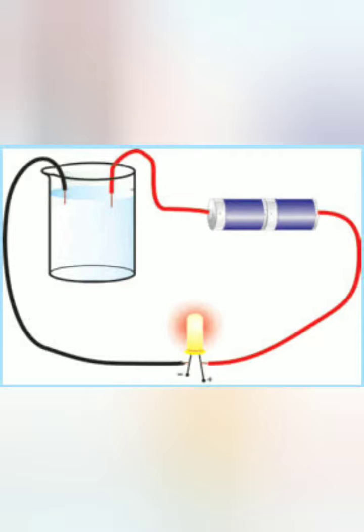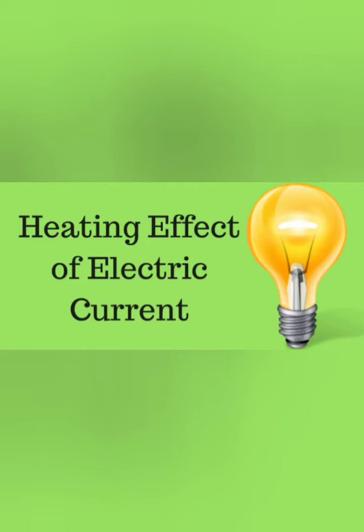The magnetic effect of current will be discussed in the upcoming chapters, whereas the chemical effect of current will be studied in higher classes. Now let's begin with the concept of heating effect of current. Heating effect of current. When an electric current is passed through a high resistance wire like nichrome wire, the resistance wire becomes very hot and produces heat. This is called the heating effect of current.